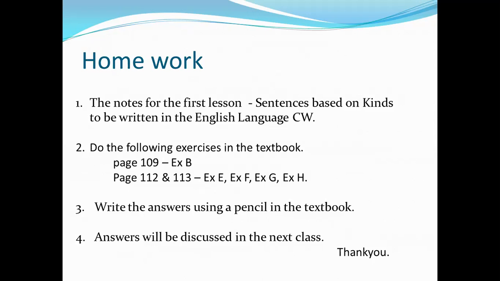The second one, do the exercises in your text. Now, related to the chapter phrases and clauses, on page 109, do exercise B. In page 112 and 113, do exercise E, F, G, and H. Write all the answers in the textbook. I shall discuss the answers in the next class.